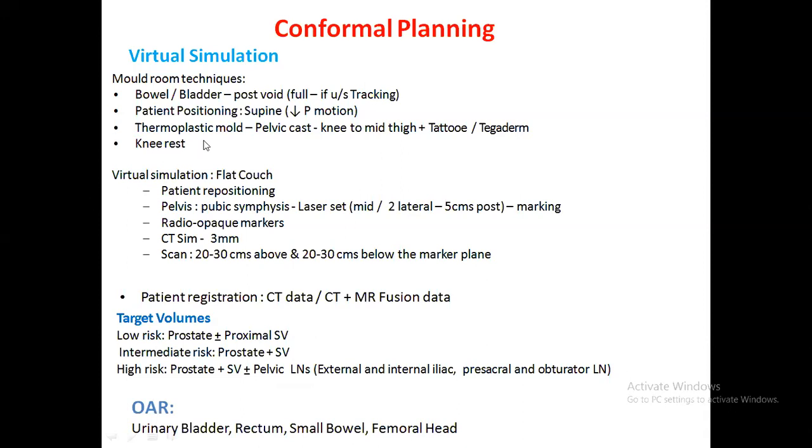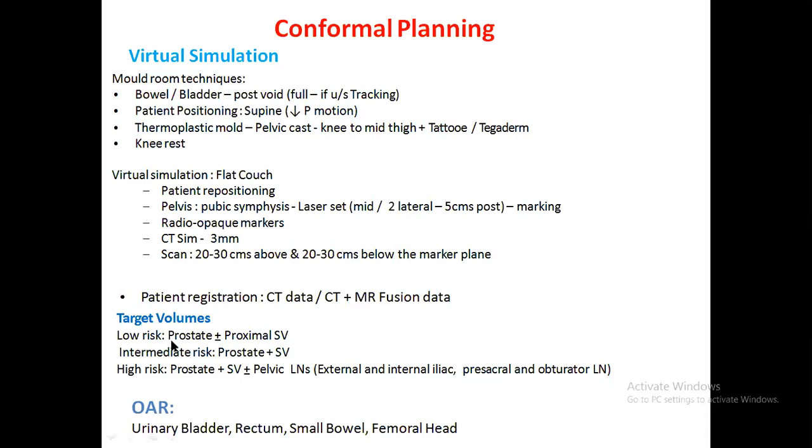Patient positioning is mainly supine, and a thermoplastic mold device can be used. CT simulation is to be done, and after the simulation, during registration, you have to fuse the CT scan with MRI, because you might not find a proper delineation of the prostate when contouring on CT only. So MRI fusion should be done.